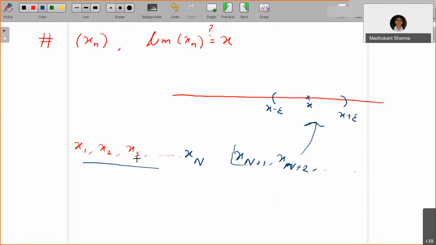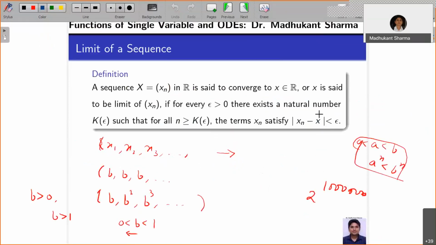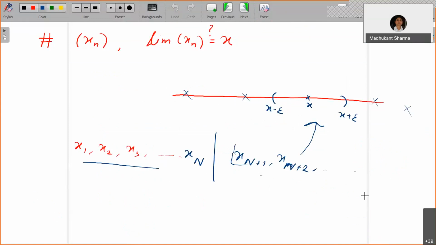Except for finitely many terms, which may sit here, here, or here, afterwards these terms are going to be inside the neighborhood of x. You take any epsilon, however small as possible; you can take very small, you can take very large as well. This is how the definition is designed, because a large value of n is going to be very near to x. That is what the definition says.